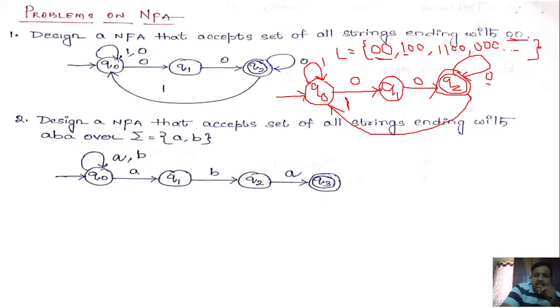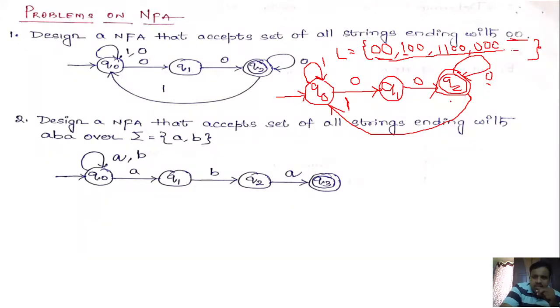The thing here is that you need to specify the transitions in such a way that it will accept all the valid strings and reject the invalid strings. So the NFA will vary from person to person, because you can draw an NFA in any way such that it accepts the valid strings and rejects the invalid strings. You may specify the complete transitions, or you may specify only the transitions that are required to show the acceptance of strings in the language.